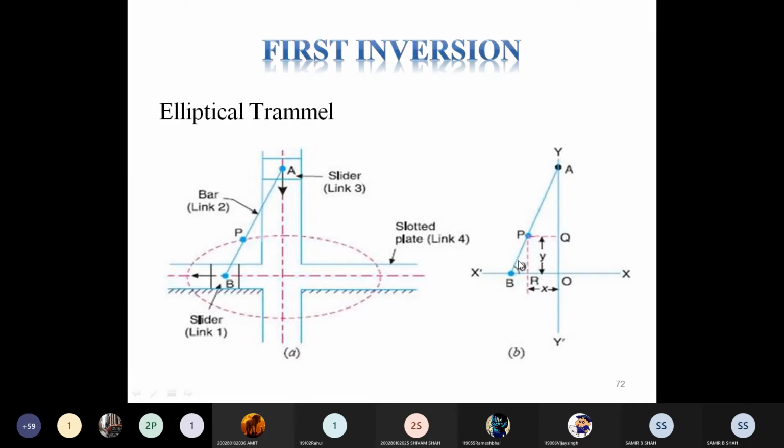Same thing we are explaining here. Suppose AB is the link where P is any point, which may be one point on the path of the ellipse. This is X, the distance of point P on the x-axis, and Y, the distance of point P on the y-axis.